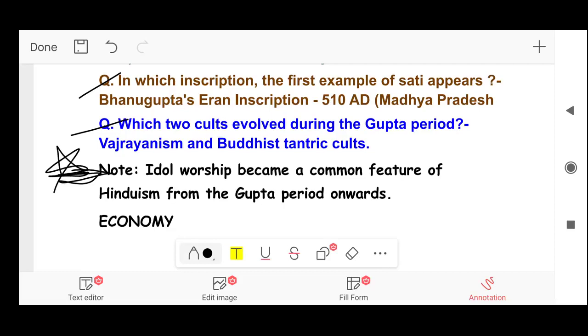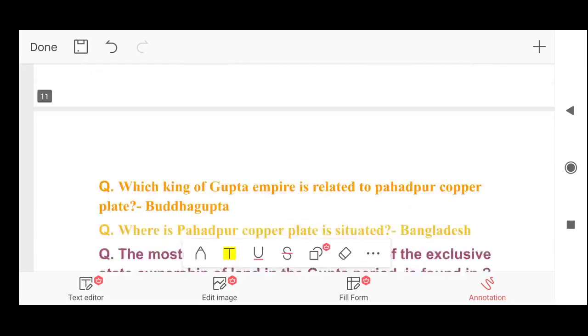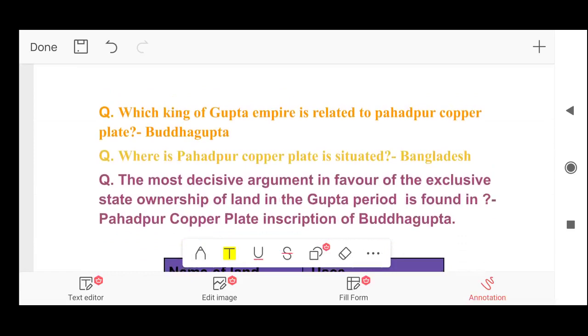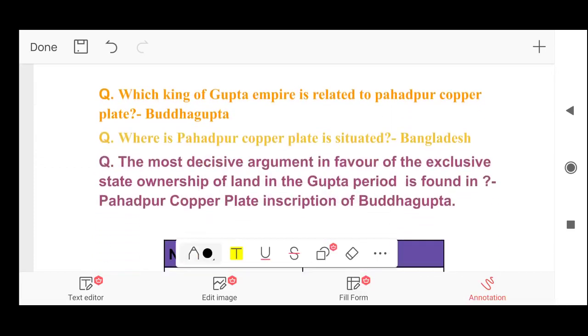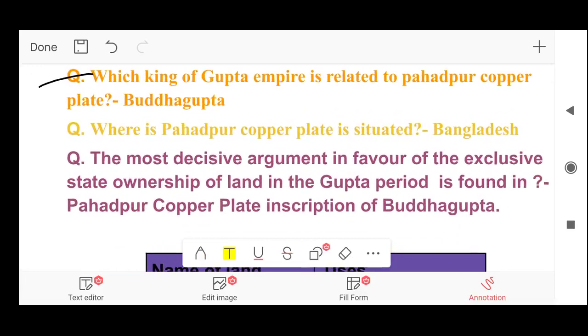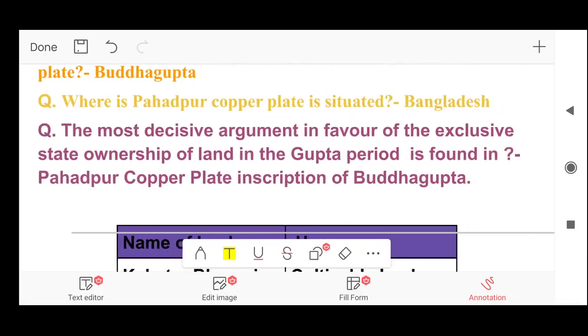Next, which king of the Gupta Empire is related to the Bahadur copper plate? Answer, Buddhagupta. Now we are reading about the economy of the Gupta period. The first question is, which king of the Gupta Empire is related to the Bahadur copper plate? Answer, Buddhagupta. Next, where is the Bahadur copper plate situated? Answer, Bangladesh.